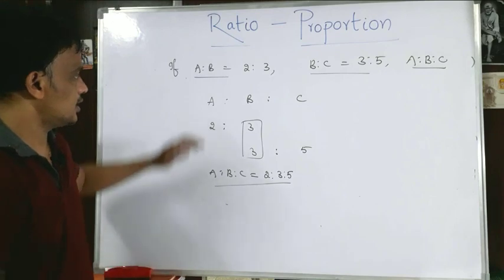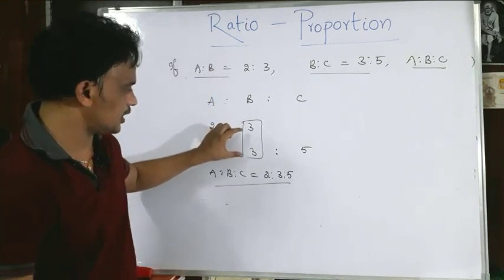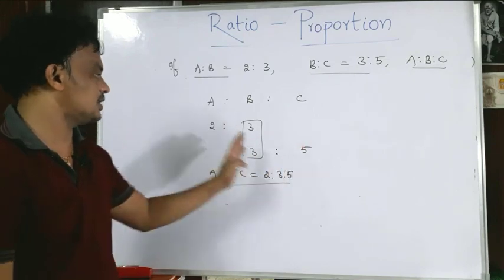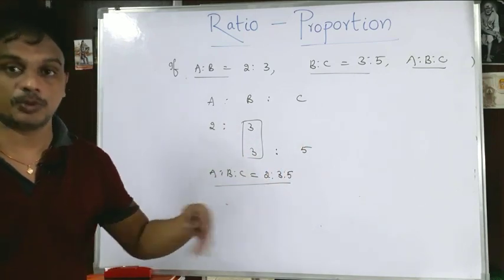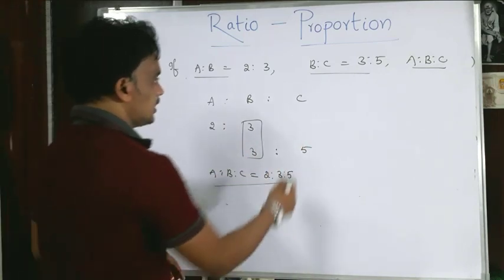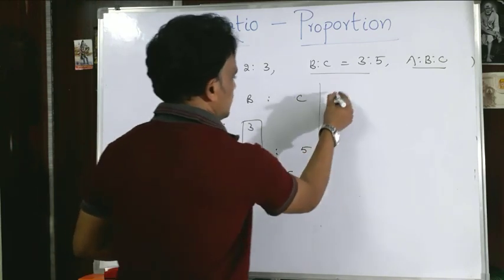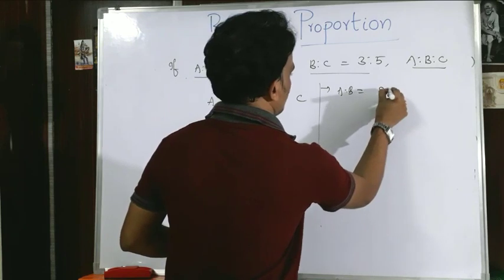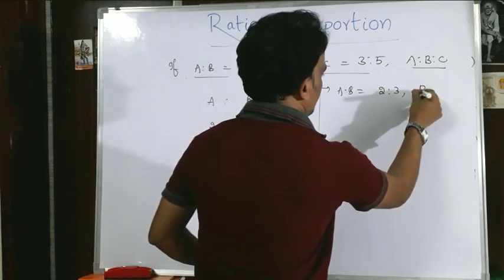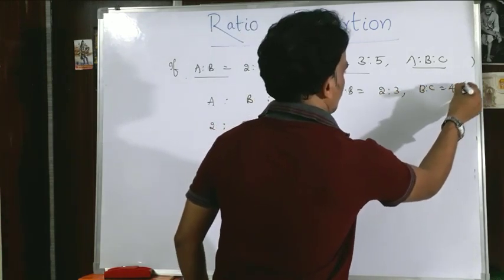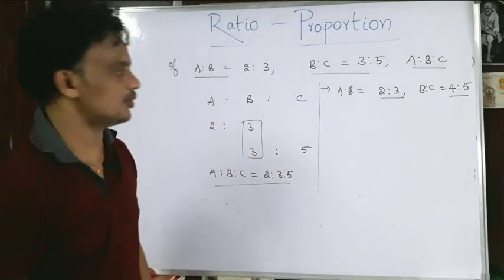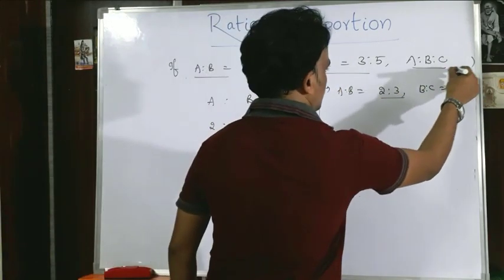Okay. Yes. So, if the terms of B in the two ratios are the same, then I can write directly A is to B is to C is 2 is to 3 is to 5. Suppose they are not the same, in that case what are you going to do? Suppose here I give one more problem. If A is to B is 2 is to 3 and B is to C is 4 is to 5, in that case, how to find A is to B is to C?